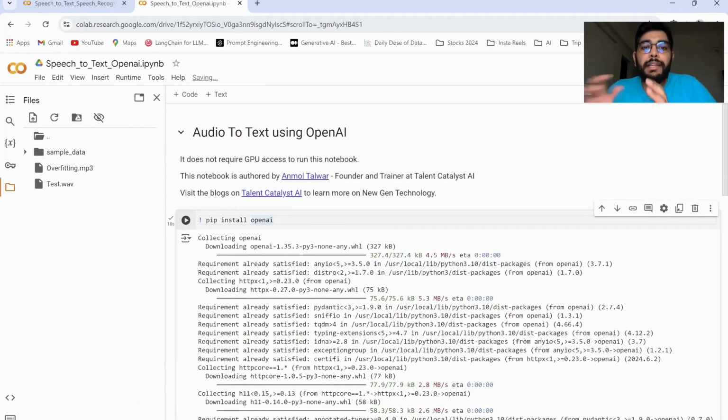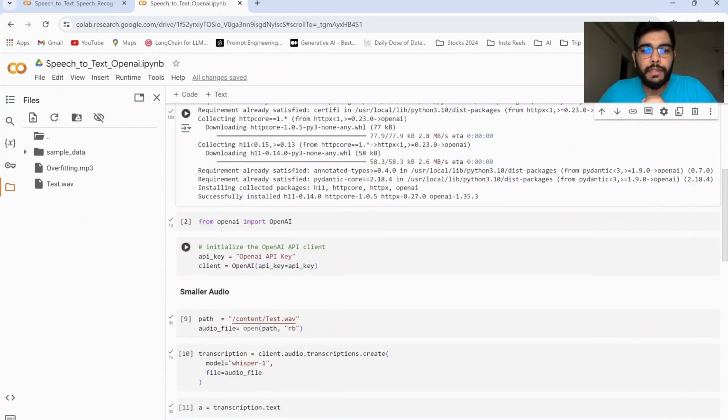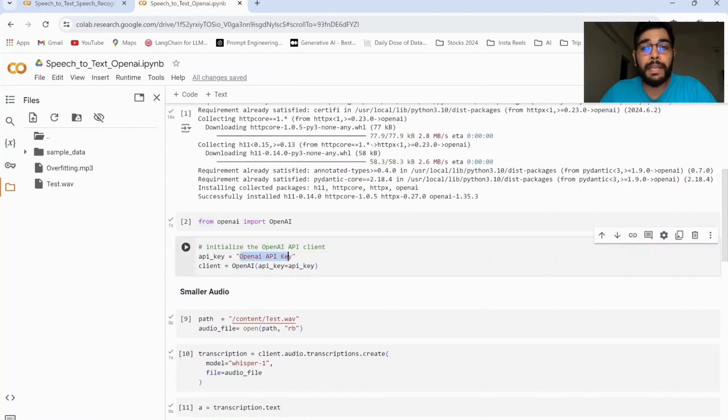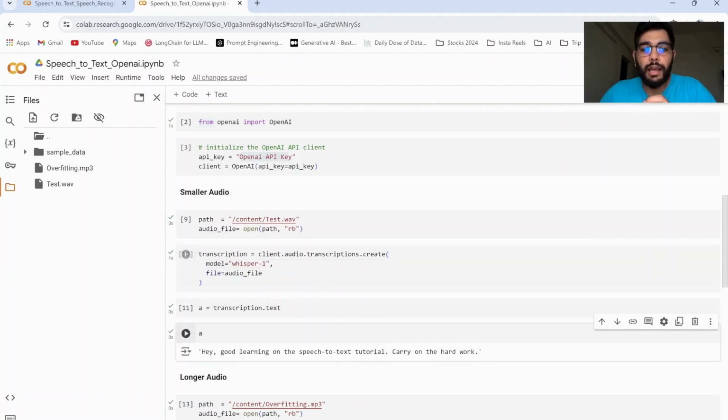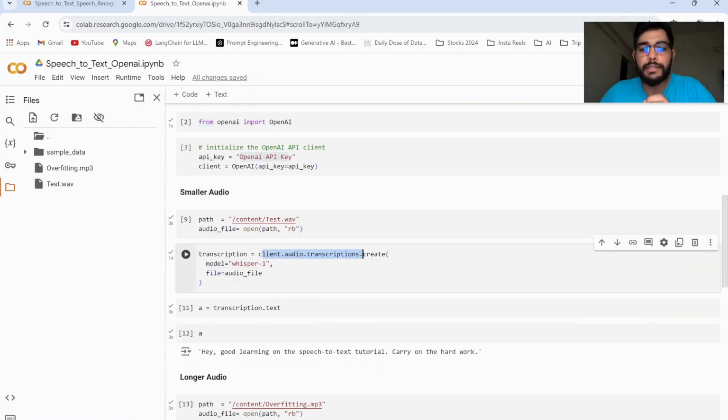Now let's try to implement speech to text using OpenAI's Whisper. The first thing that we'll be doing is installing OpenAI. Post that, we'll be defining a client object for us to interact with the Whisper model hosted on OpenAI's website using an API interface, for which we also define the OpenAI API key. Post that, we'll be transcribing the audio file into text using the client.audio.transcriptions.create function. We'll be passing the audio file as an input and the model whisper-1 as the input to this particular function.